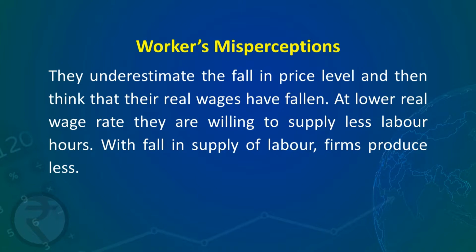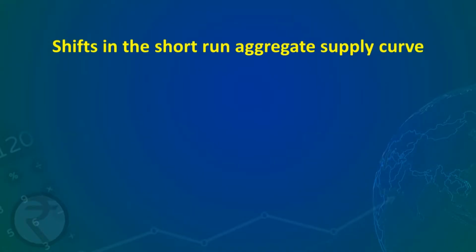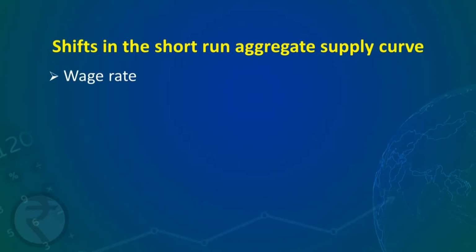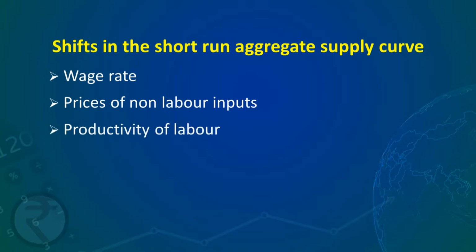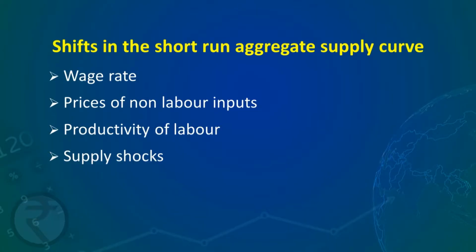Now, we will see what are the shifts in the short run aggregate supply curve and why that takes place. Whenever there is a change in the wage rate or prices of non-labor inputs, productivity of labor, or there are supply shocks, there is a change in the aggregate supply curve, or it will shift to the right or to the left depending upon the situation. So, now we will see how these factors affect changes in the aggregate supply curve.